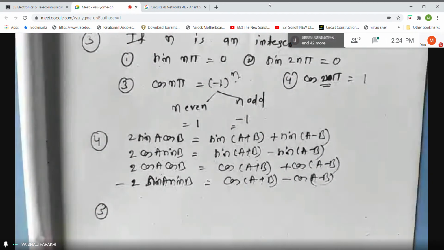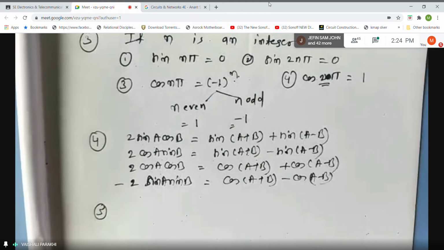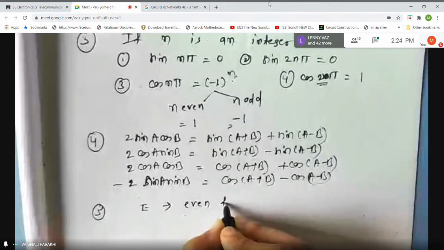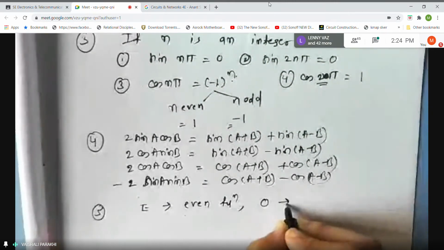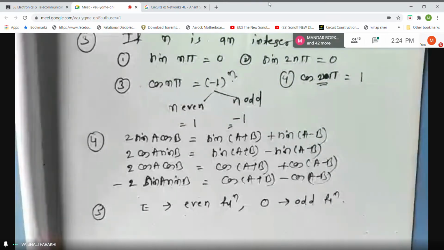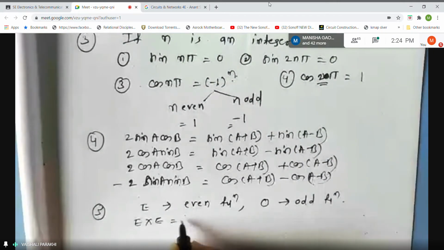Okay. Now, there is a rule for product of even and odd functions. Suppose I use letter E for even function and letter O for odd function. Then what happens is even into even function is always even function.